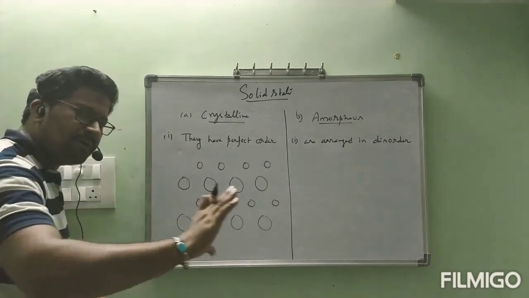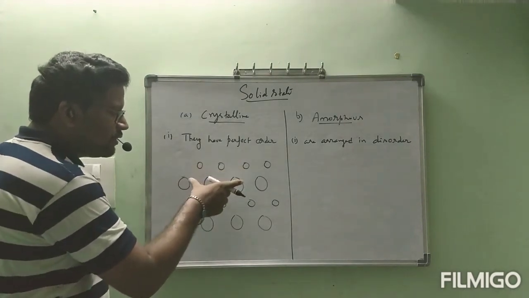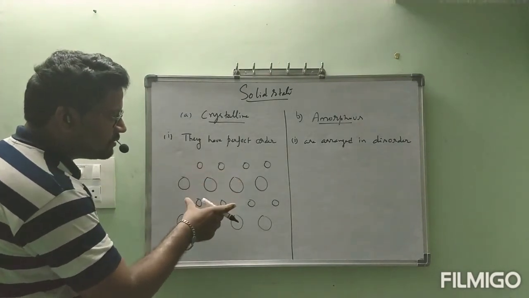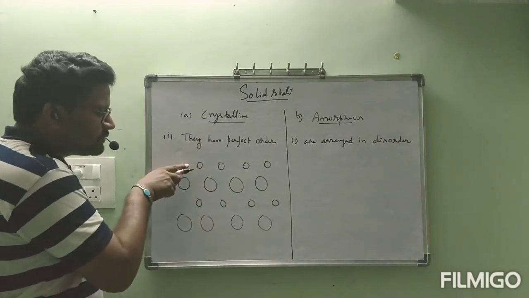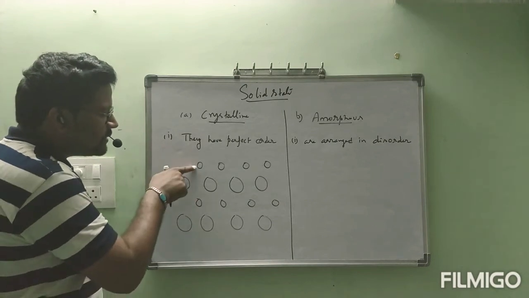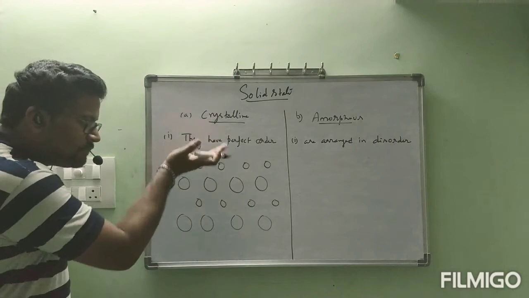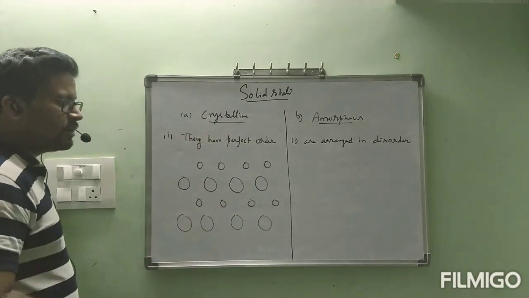The particles present in a crystalline solid are arranged in a particular perfect order. If you see the first row and second row, we can imagine the third row: if the third row is repeated with the first one, we can immediately understand that each position is repeated. In that way, it is arranged in a particular perfect order.